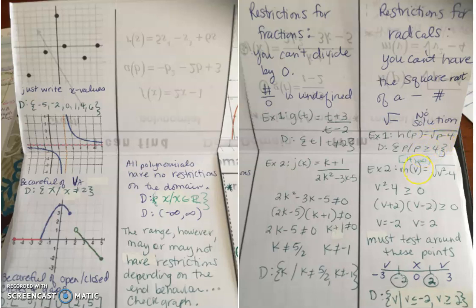So what we do is we look at the numbers that we can use. For example, I can use the number 5. 5 minus 4 is 1, and the square root of 1 is 1. That's an example of a number I can use. I can actually also use the number 4, because 4 minus 4 is 0, and the square root of 0 is 0. So if you look at the type of numbers that you're allowed to use, these are all numbers that are bigger than 4.